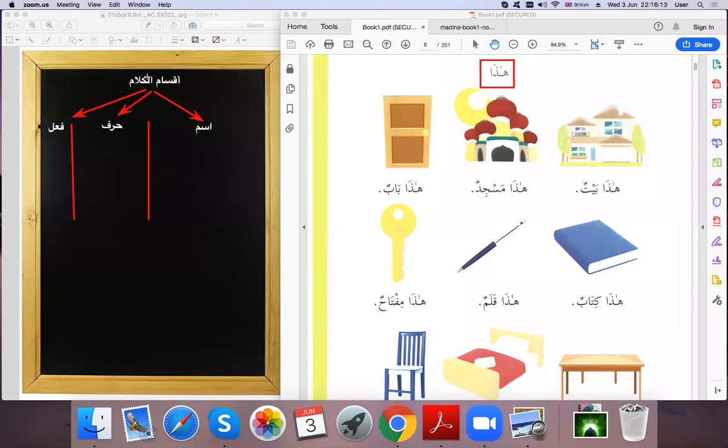So in al-asma, we have first ism ishara. أسماء الإشارة, we know so far.